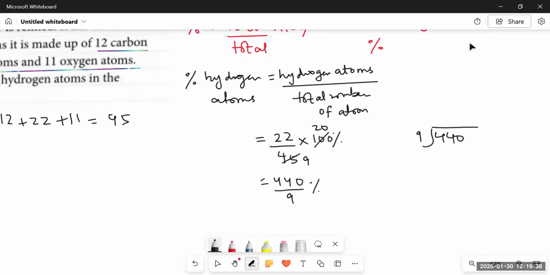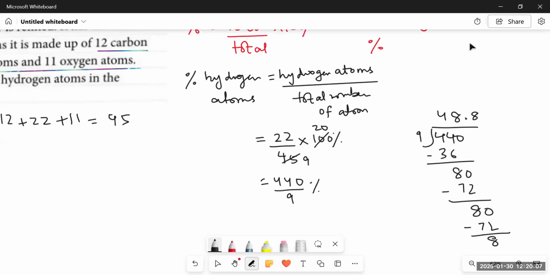Since we are calculating percent, we have to put the percentage sign. Okay, so 9 fives are 45, 9 fours are 36. If subtracted, we will get 80. 9 nines are 81, so 9 eights are 72. Subtracted, we'll get 8. We have no numbers left, so we'll put a point over here. There comes a 0, and this will keep on going like 48.8888, because every time we subtract 72, we will get 8, and we'll put 0.